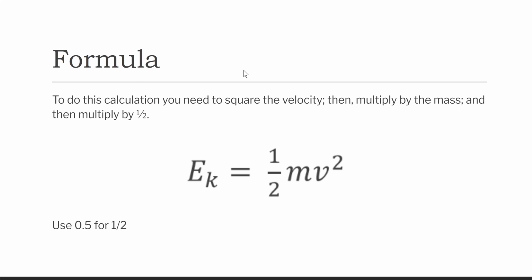So this part is together, okay? This part right here, velocity squared. And we'll talk about what that means or what that looks like. All right, so that's velocity squared. And then that 1/2, what I would like for us to do when we're doing these calculations, instead of saying 1/2, I would love if we just said 0.5, okay? Because that keeps us from having to type in 1 divided by 2, okay?